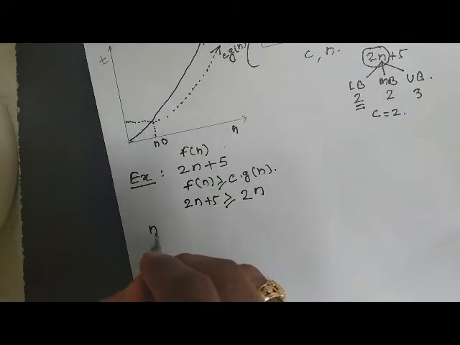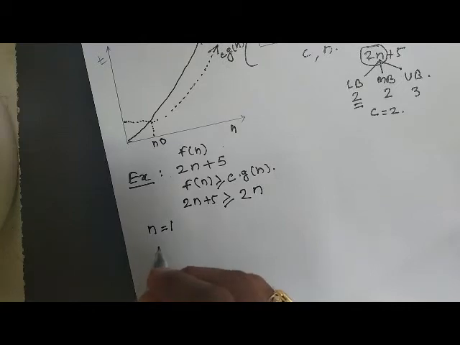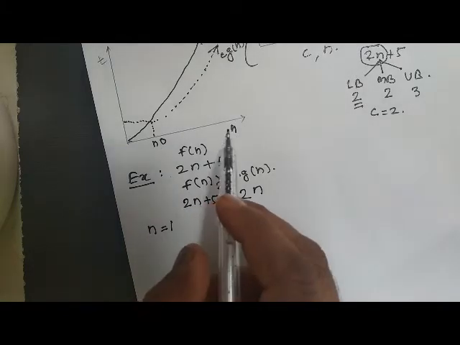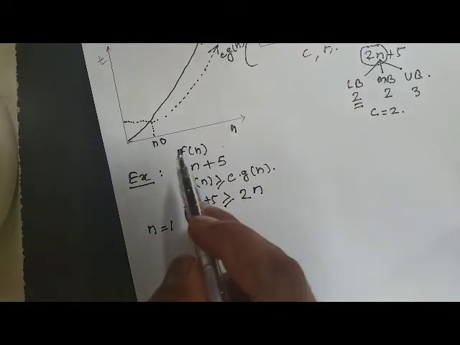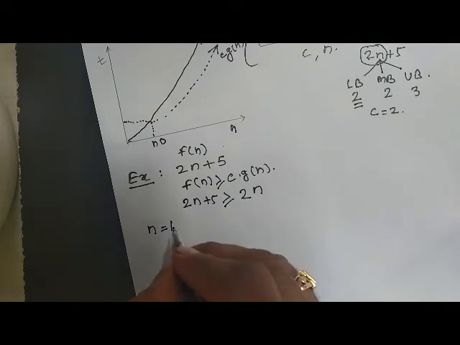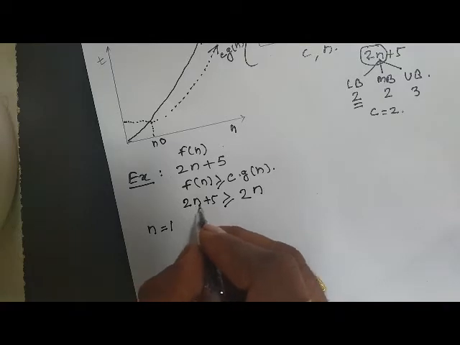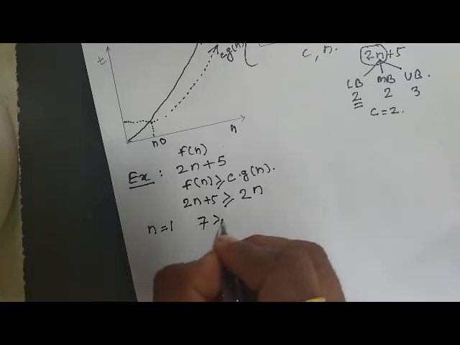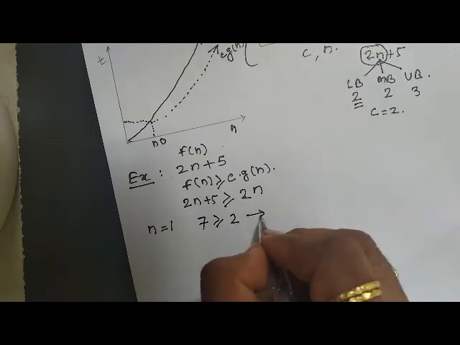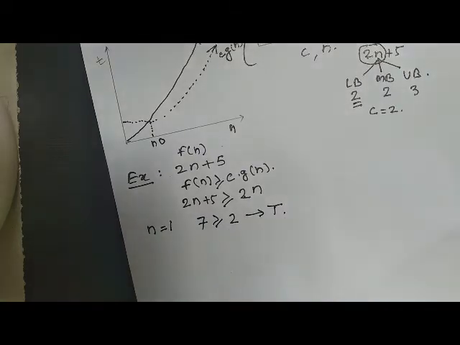Now starting with n equal to 1. Why am I always taking n equal to 1? Because there should be at least one input supplied to our algorithm. At least one input we should provide in order to have the output, right? So n is equal to 1. Putting n equal to 1 in this equation, it will become 2 plus 5, that is 7, greater than or equal to 2 into 1, that is 2. So at the first instance itself, this becomes true.